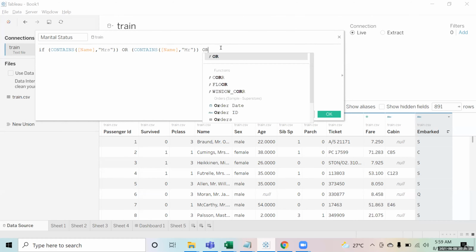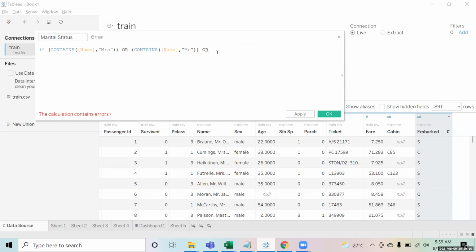Okay, family size, I want to create it up. That is why it's not coming. So I'm saying if the name contains this or this, then we are calling it as the person is married or unmarried.